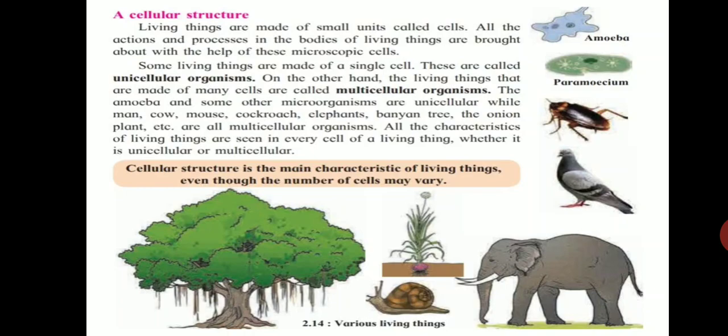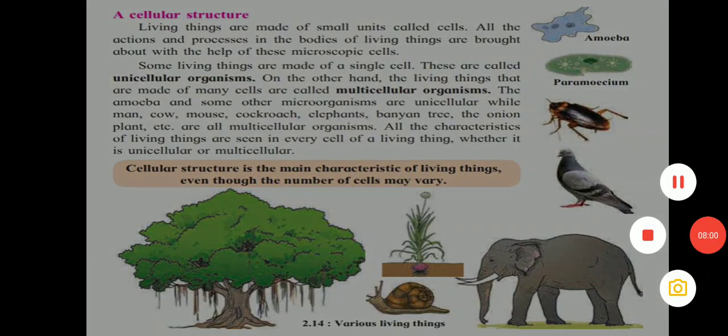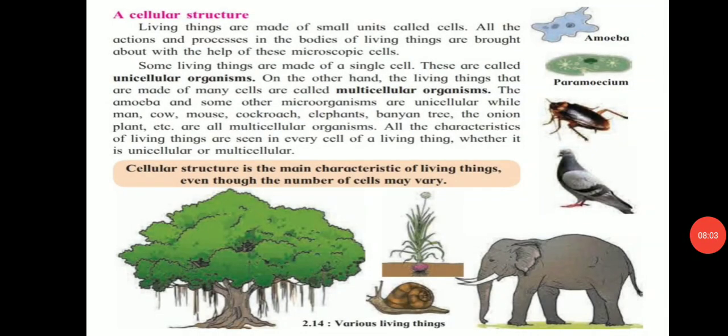Unicellular organisms means the organisms which are made up of only one cell or single cell. An example of unicellular organisms is amoeba and paramecium. And multicellular organisms means the organisms which are made up of more than one cell. Examples of multicellular organisms are man, cow, mouse, cockroach, elephant, banyan tree, the onion plant, etc. So these are all multicellular organisms.